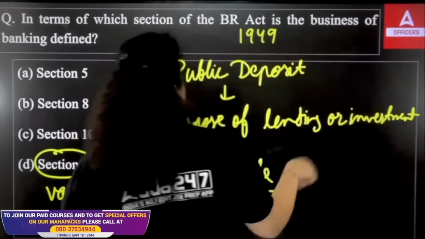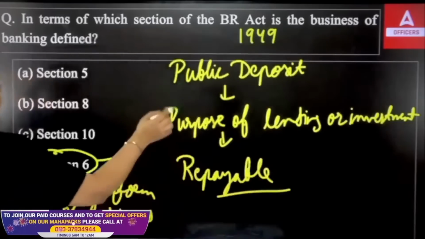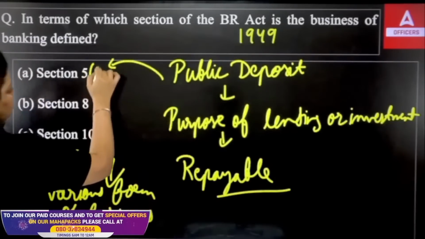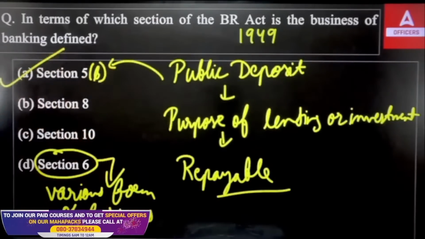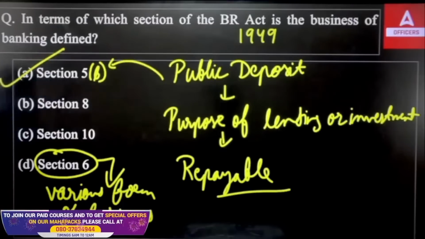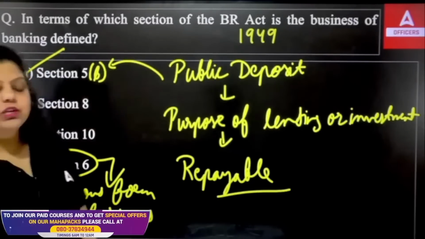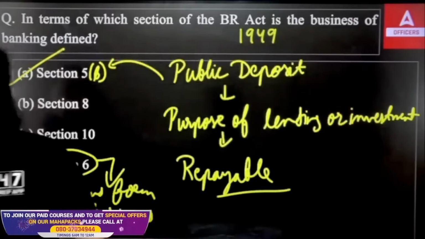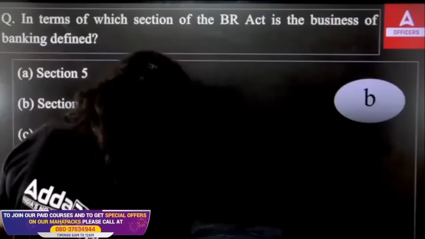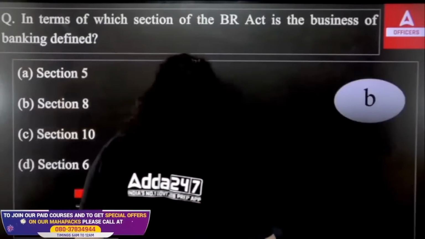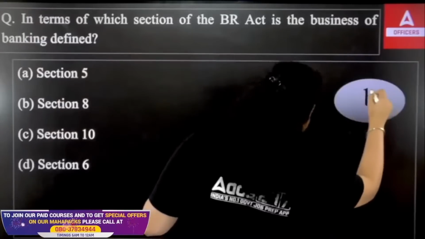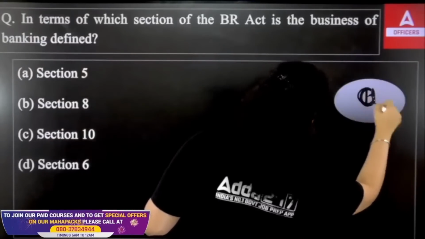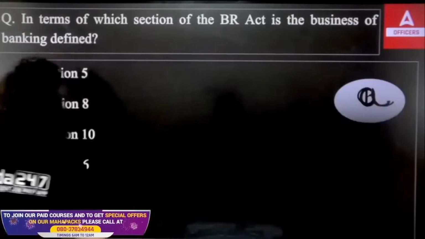Now this definition of the business of banking is defined under section 5B of the Banking Regulation Act 1949. So the right answer will be option A. Section 5B talks about the business of banking. Clear? So the right answer is A. It is written B here, but it's not B. The right answer is actually A, not B. In section 5B it is defined. Next.